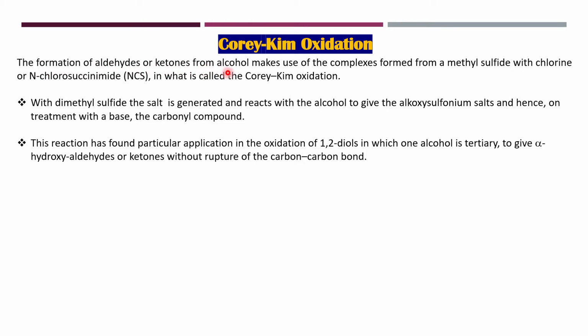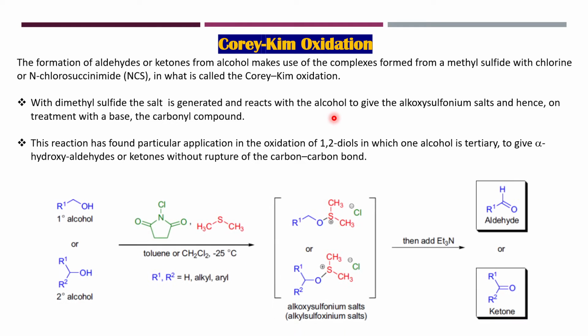Formation of aldehydes and ketones from alcohols makes use of the complexes from methyl sulfide, which is dimethyl sulfide, with chlorine, or using N-chlorosuccinimide, also known as the Corey-Kim oxidation process. Out here, the dimethyl sulfide salt is generated and reacts with the alcohol, as we can see over here, to lead to the formation of the alkoxysulfonium salts. This is your NCS and this is your dimethyl sulfide.